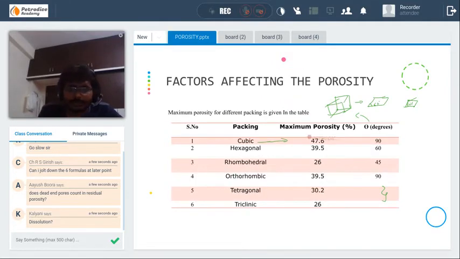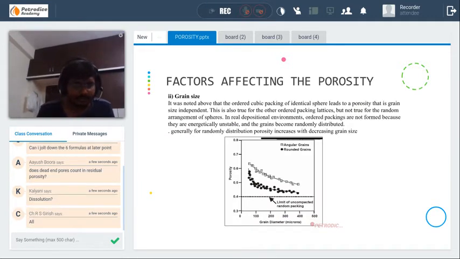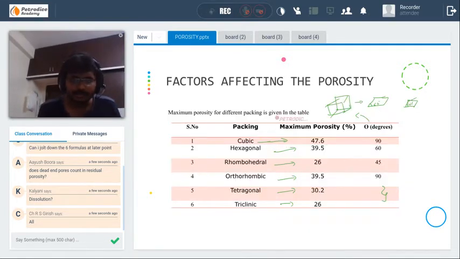You have to remember the maximum porosity values relating to the packing: cubic, hexagonal, rhombohedral, orthorhombic, tetragonal, triclinic. You have to remember these values. These are very, very important. I think you have noted this one down. Yes, you have to remember all the values related to maximum porosity, all the maximum porosity related to the packing arrangements. They play a very, very important role.